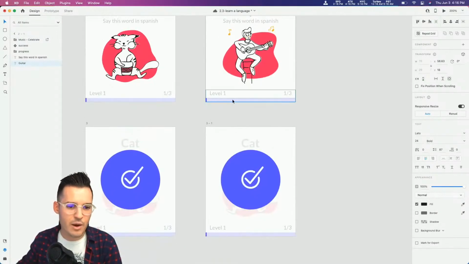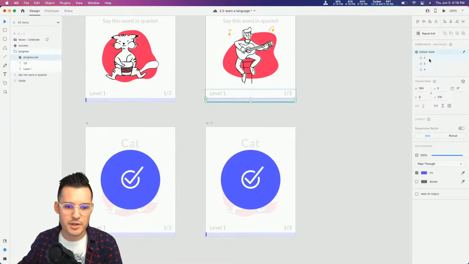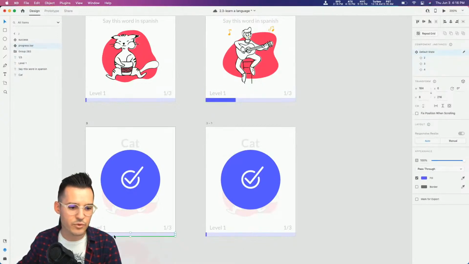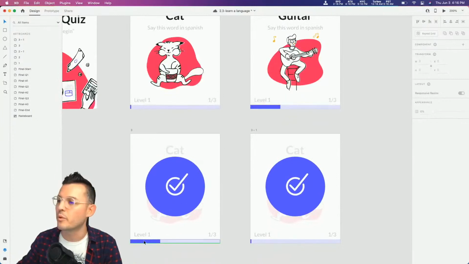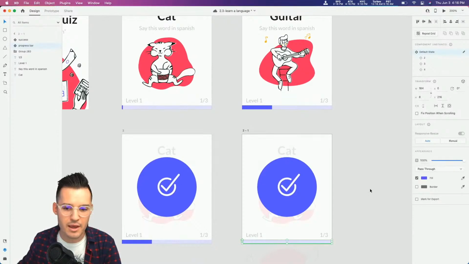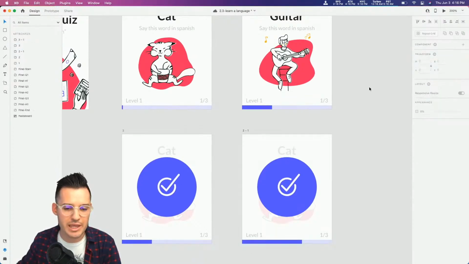Okay, pretty good. Now, once we get there, we should be able to come in here and raise the level. We probably want to do the same thing for this, right? So once we get our confirmation, we want to see it auto animate. That's one fix we needed to make. And then this is going to take us up to the next one if we get it right.